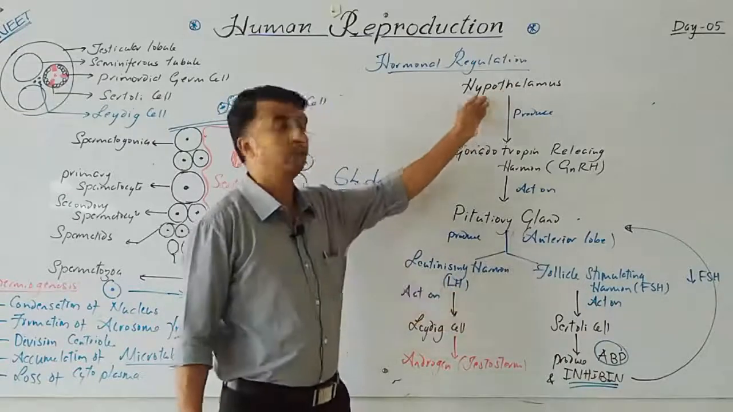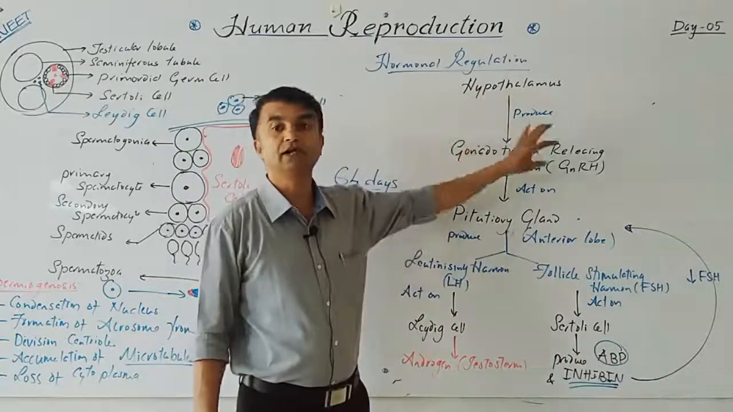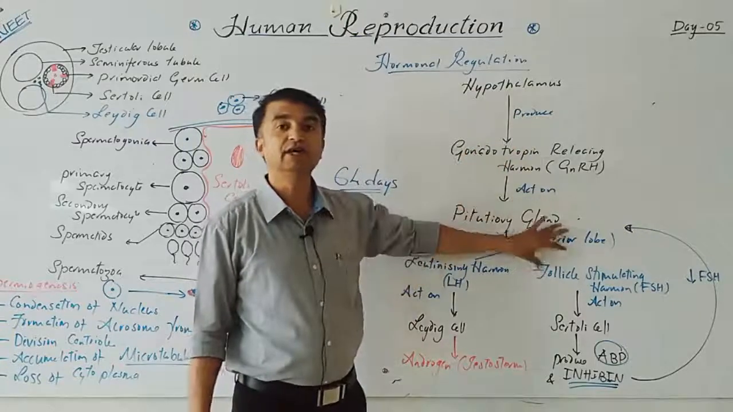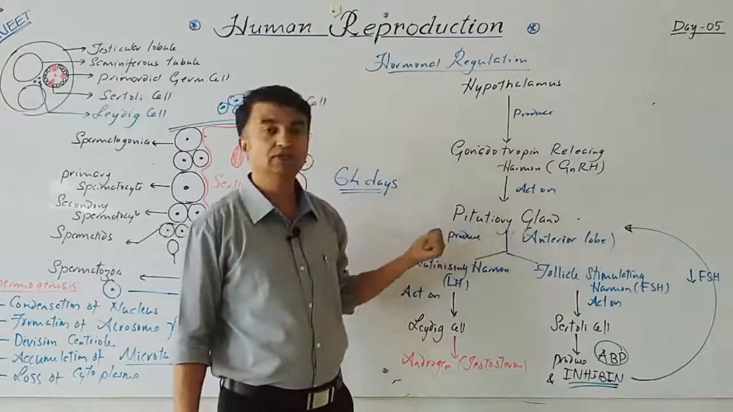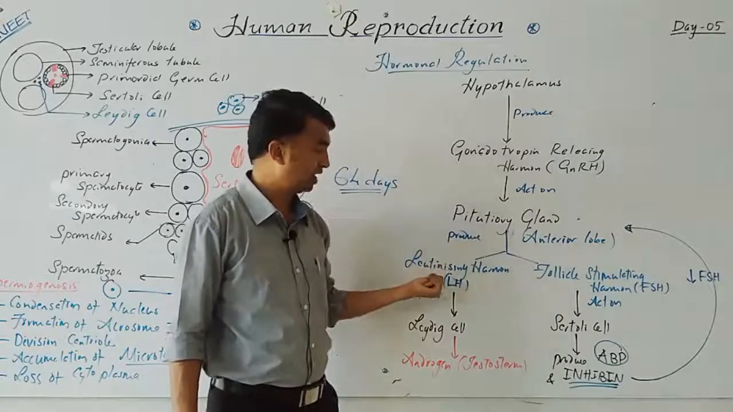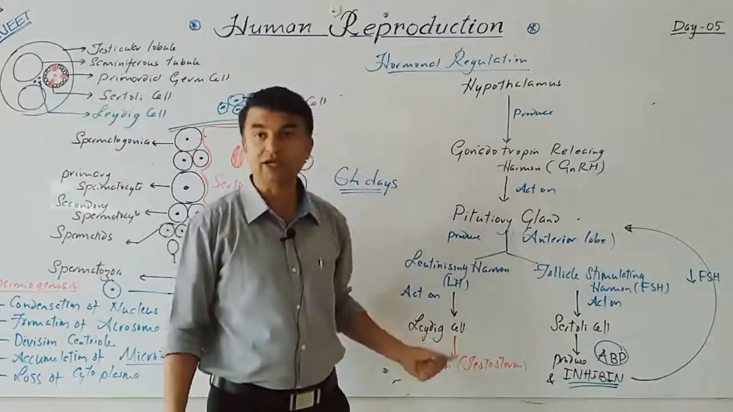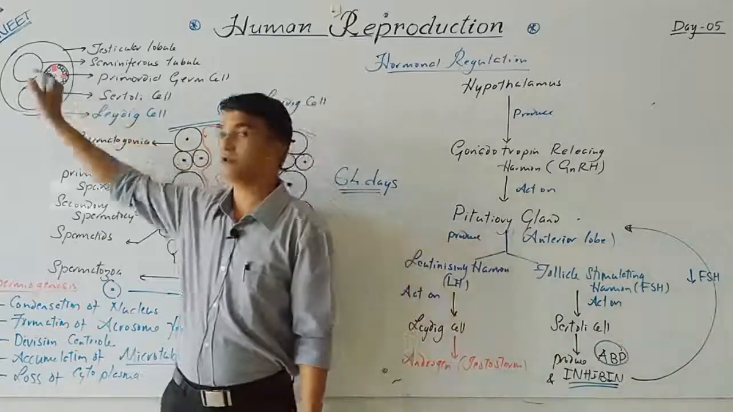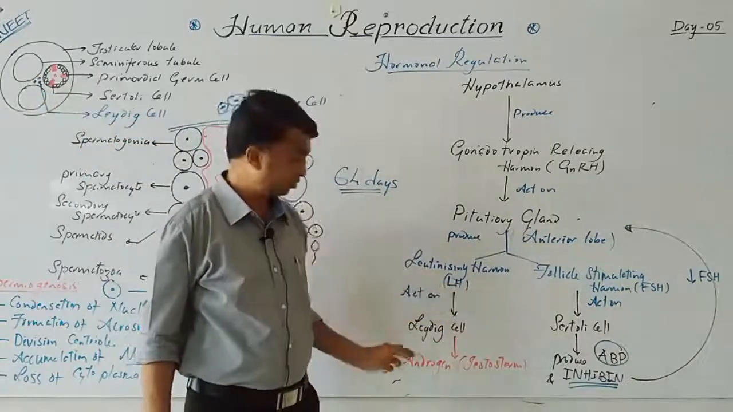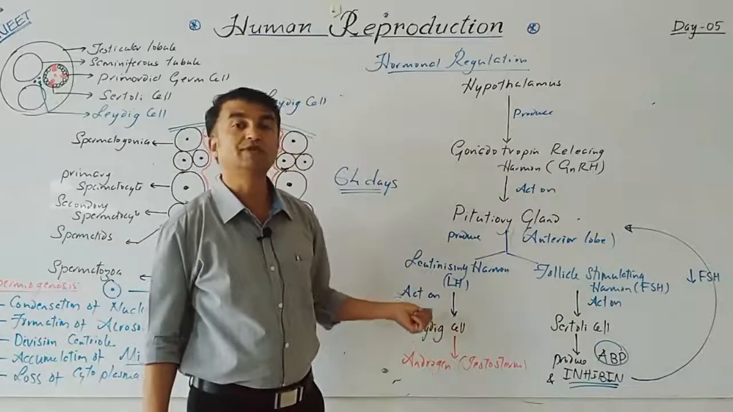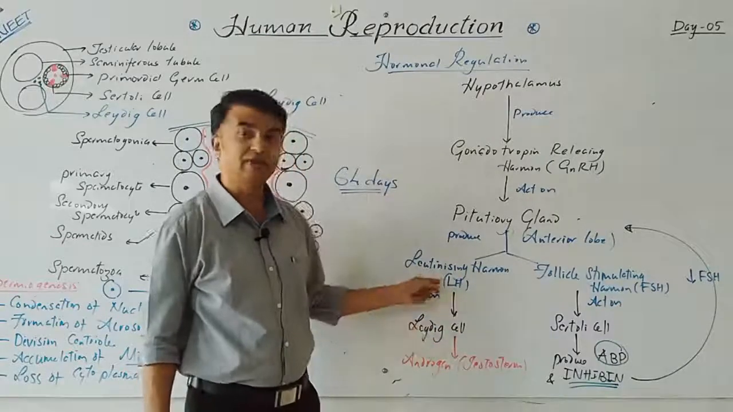Yes, the hypothalamus produces the gonadotropin releasing hormone. This will act on the pituitary gland. The anterior pituitary produces two hormones, LH and FSH. LH will act on the Leydig cell, which is present in between the seminiferous tubules. This Leydig cell produces the androgen. So the androgen is produced from the Leydig cell only under the influence of LH.